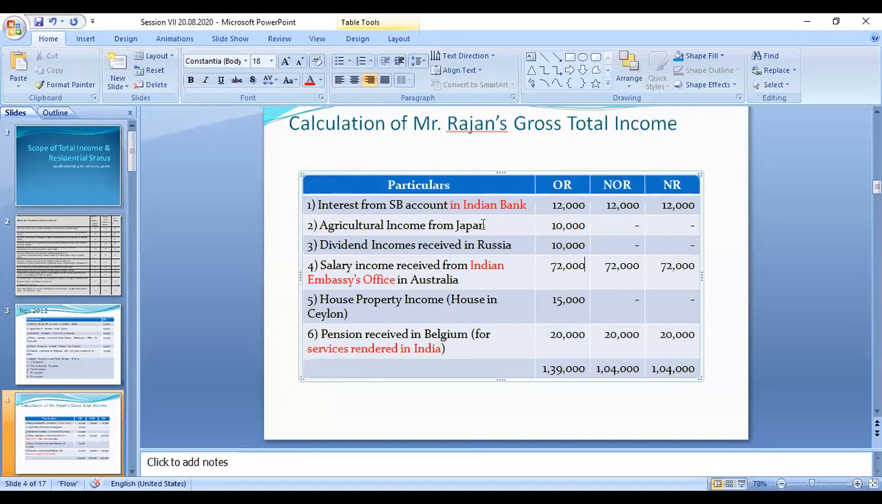So this is Japan. So only this person it is taxable. Why? Because this is a foreign income. This is also foreign income. In the case of foreign income, only an ordinary resident staying in India pays the tax. So this is also a house in Ceylon. This is also a foreign income. So these three are 10,000, this 10,000, this 15,000. So the three amounts are foreign income. So this person did not pay tax for these amounts, and this person has to pay the tax for all the amounts. Why? Because he is staying in India.